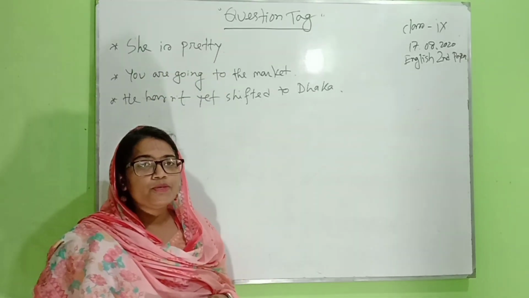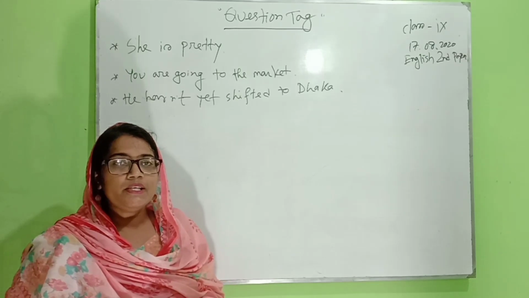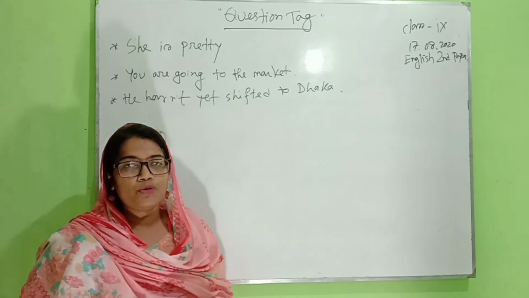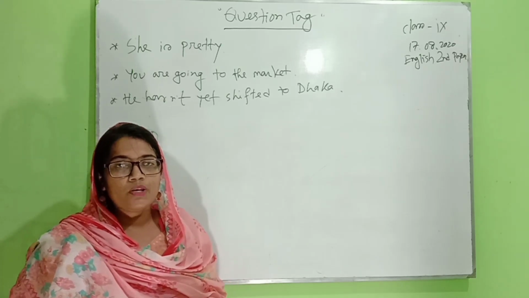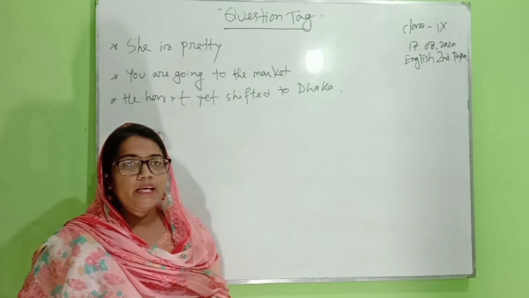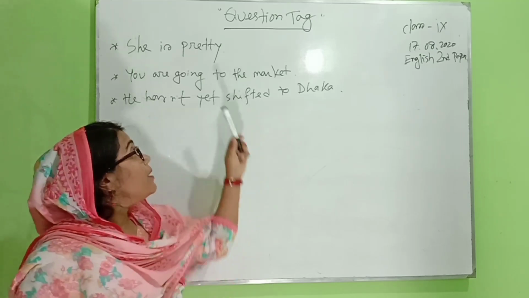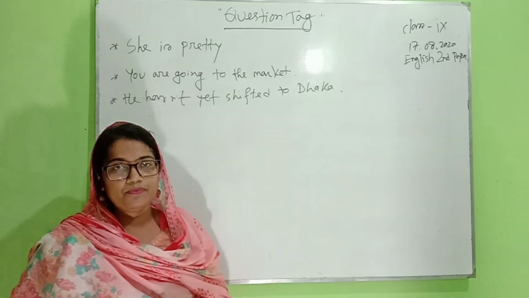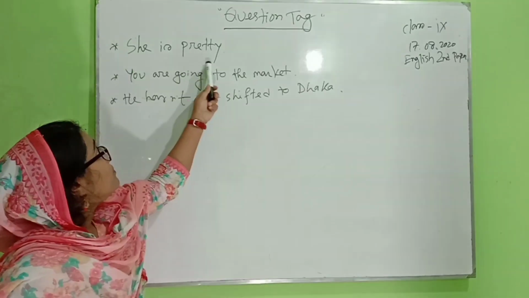It is important to remember a question tag is always made up with an auxiliary verb and then a pronoun, and this pronoun will always be related to the subject that I am using in the main statement. Okay, let's start changing this. She is pretty.